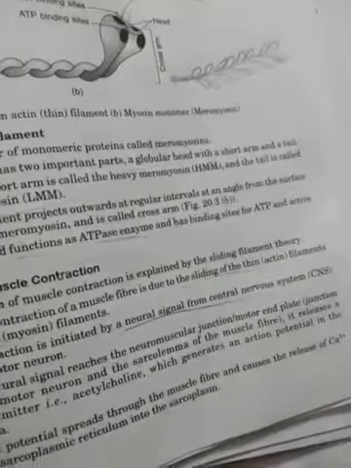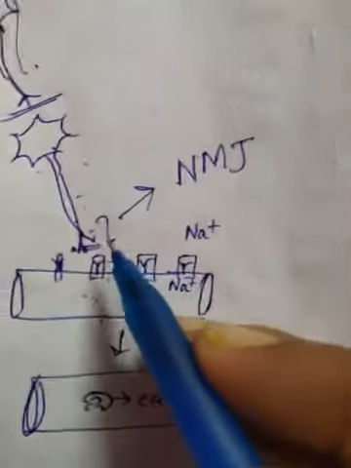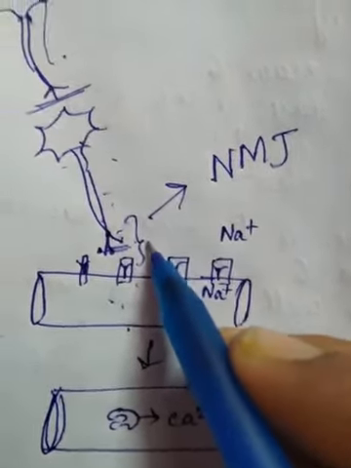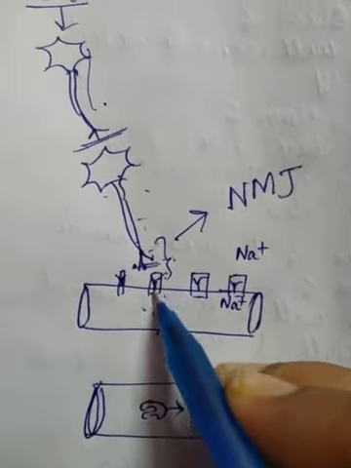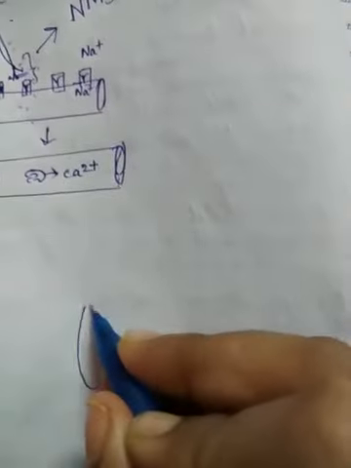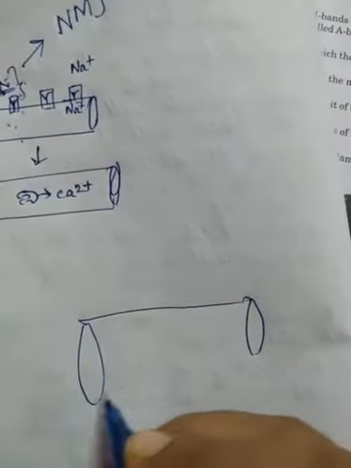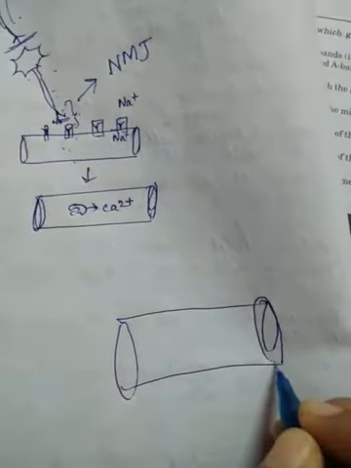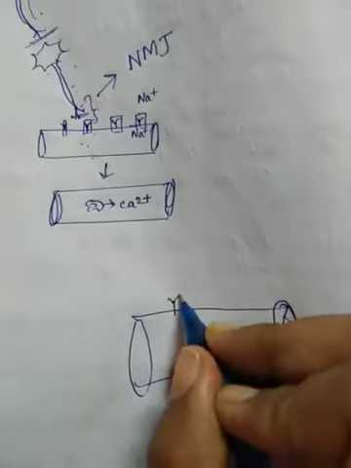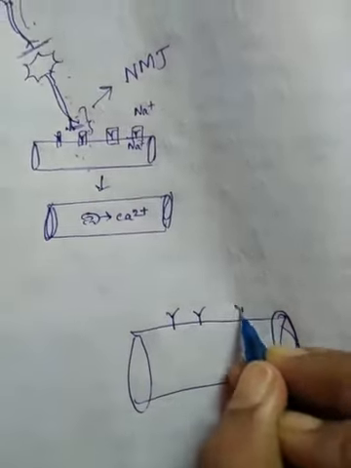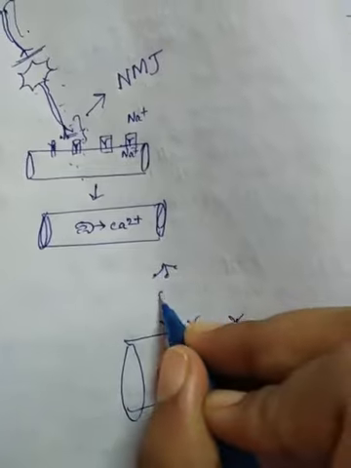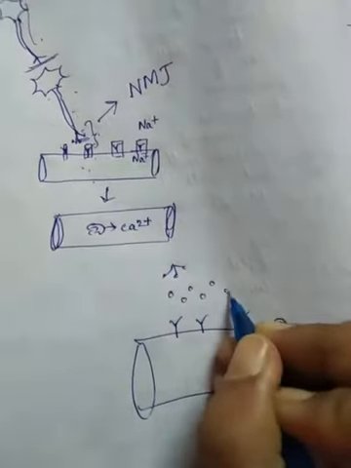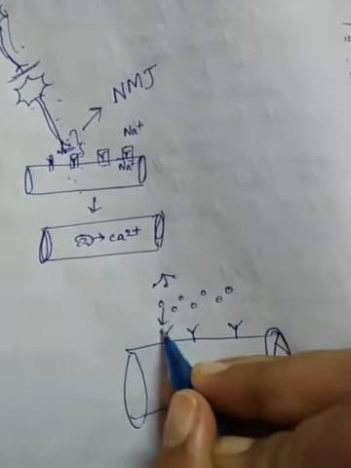So what it means, see, suppose this is the muscle sarcolemma. Some receptors are present in this way. And suppose this is the released neurotransmitter acetylcholine.